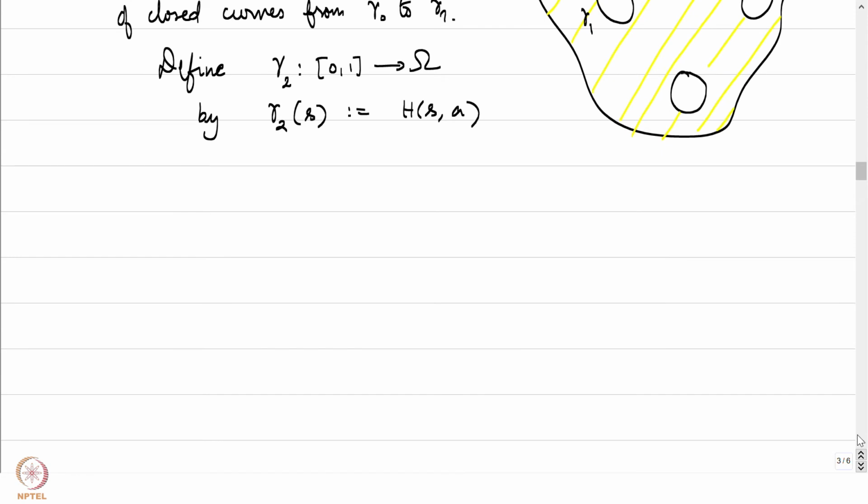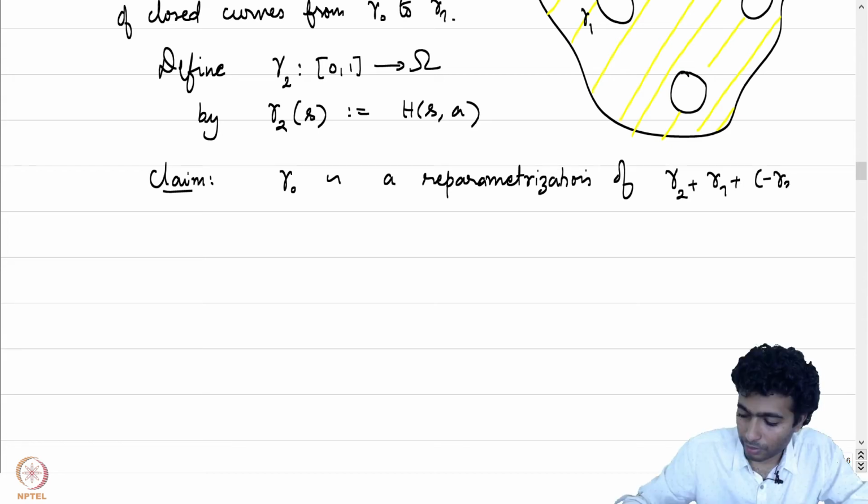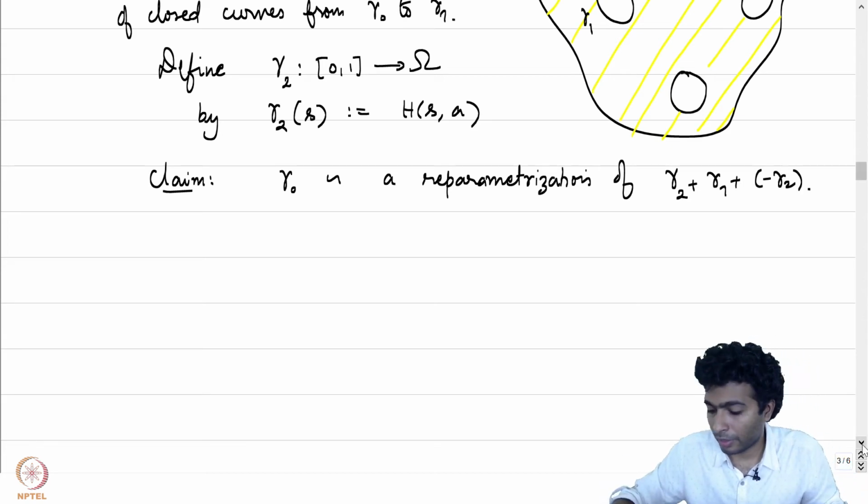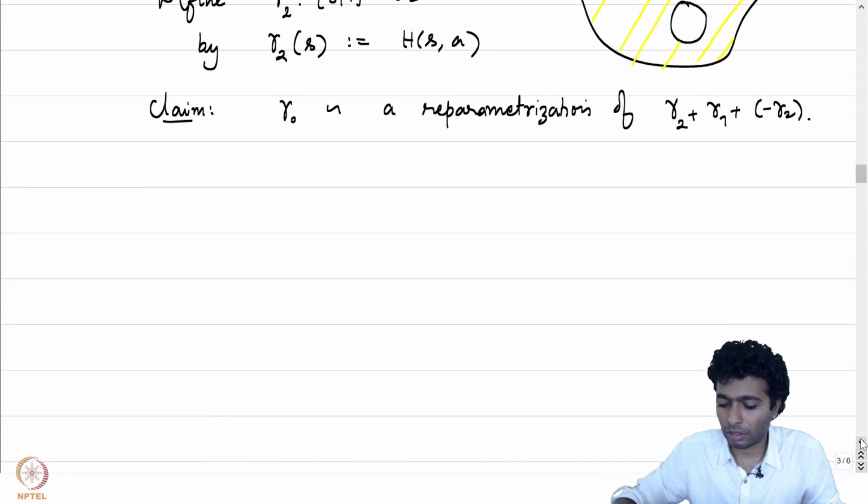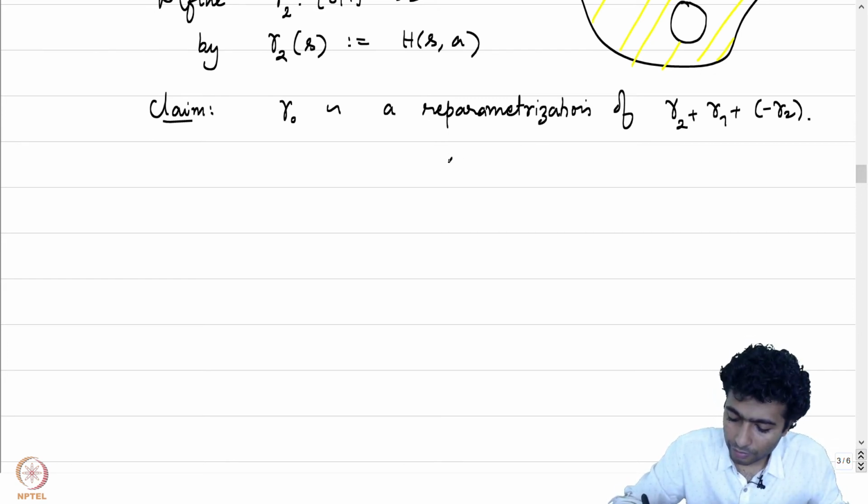Let us now try to establish that gamma 0 is homotopic, with fixed endpoints, to a reparameterization of gamma 2 plus gamma 1 plus minus of gamma 2.